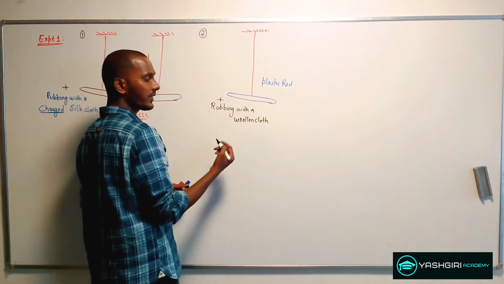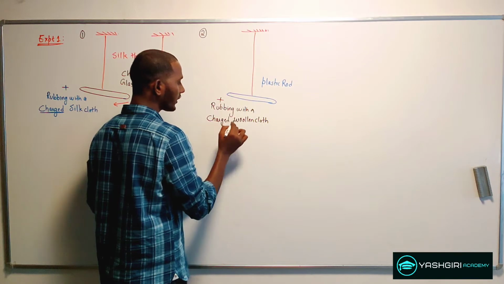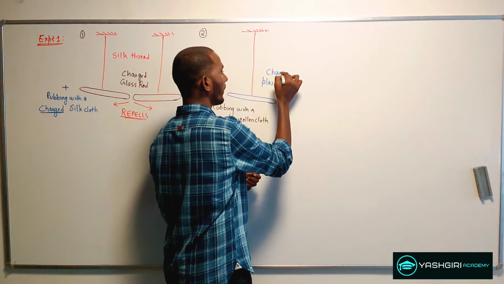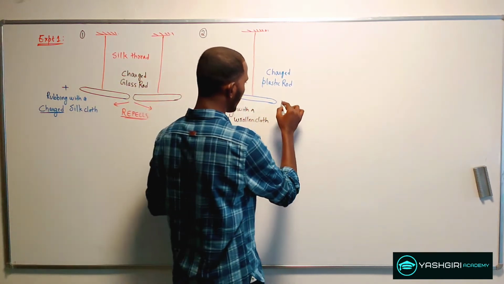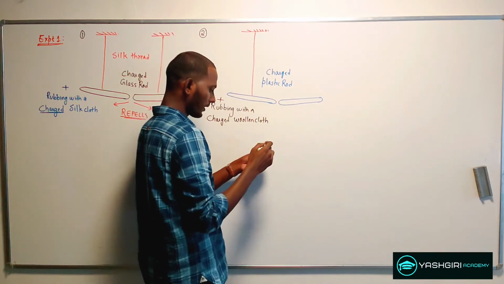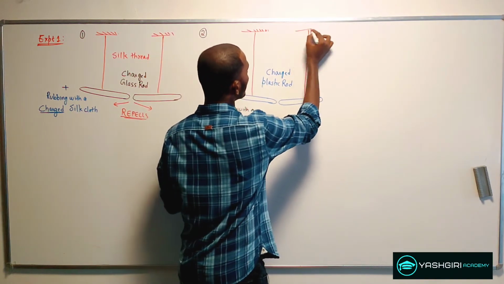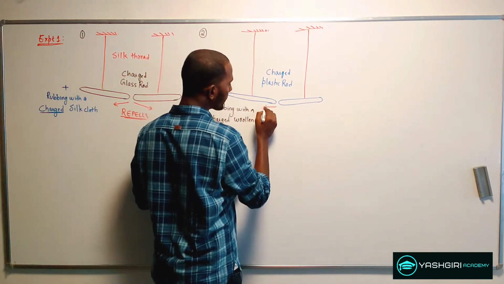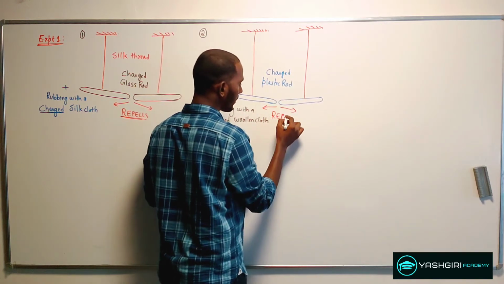Now again, when the two bodies are rubbed, they will acquire a charge. So let me call this my charged woolen cloth and a charged plastic rod after rubbing. Again, he took another similar type of charged plastic rod, and when he brought it closer to this particular setup, what he again observed was the repulsion between both the charged plastic rods.